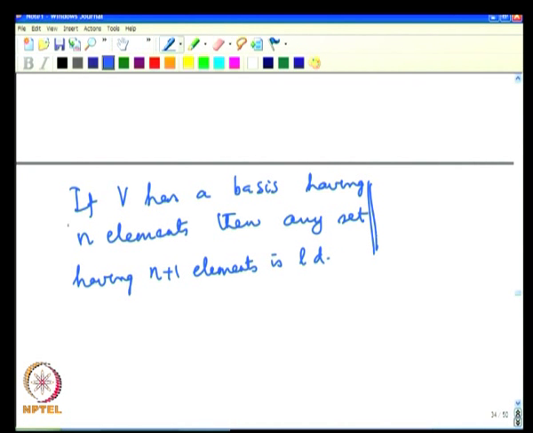This is a very important property. Using this property, we will be able to show that once a vector space has a basis consisting of a finite number of vectors, then all bases will consist of a finite number of vectors and all bases have the same finite number of vectors. This will lead us to the notion of dimension, and we shall look at these aspects in the next lecture.